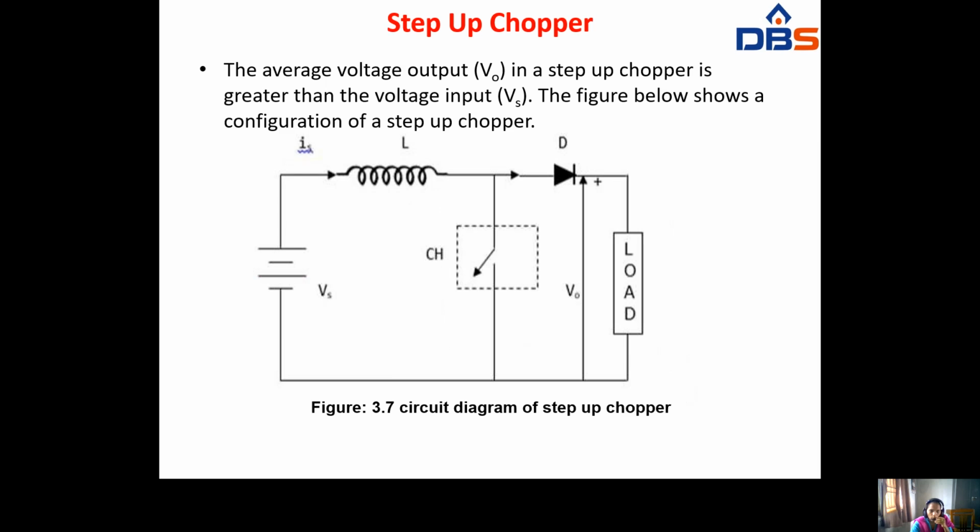Next, step up chopper. The average output voltage V naught in step up chopper is greater than the voltage of input Vs. This figure shows the configuration of step up chopper. Here we have connected supply voltage Vs and here inductance, and this is a chopper. Here we are connecting a diode and a load. This is the circuit diagram for step up chopper.